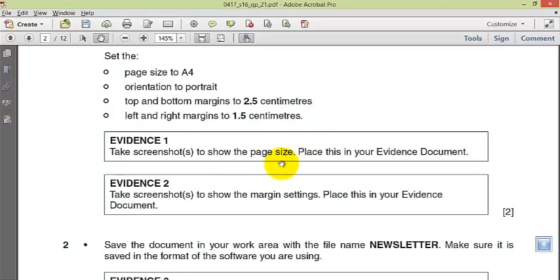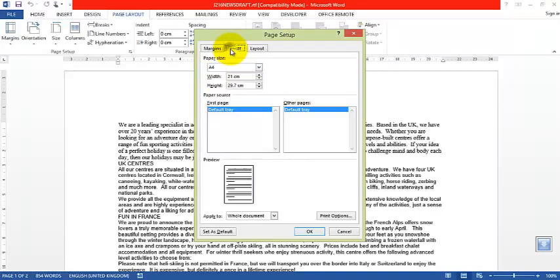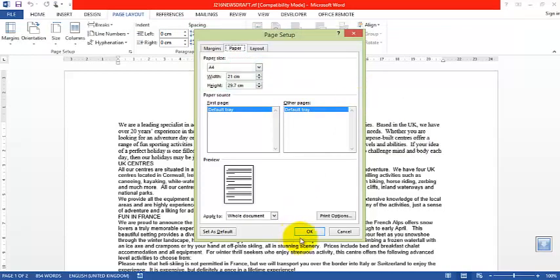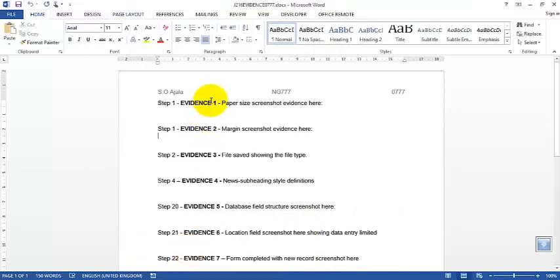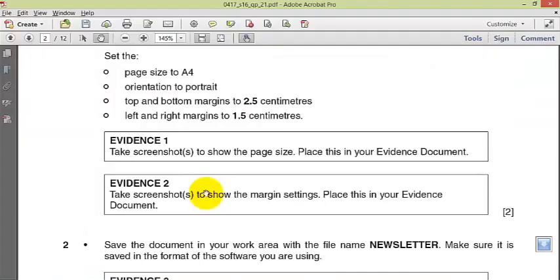Take screenshots to show the page size. Place this in your evidence document. Okay, the page size, that is my paper size A4. So I'm going to press print screen and I grab the paper size. Then okay, paper size, Ctrl V to paste it. That is done. Okay, evidence 2.